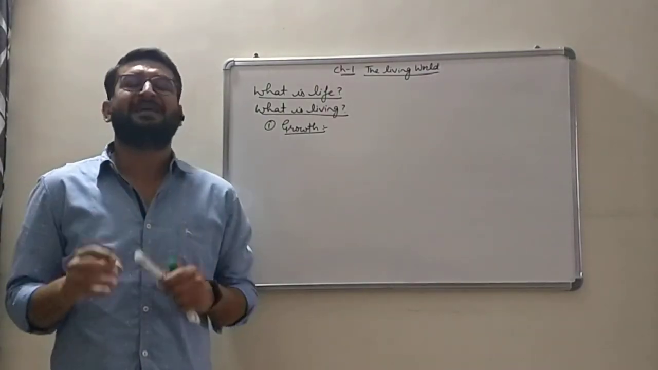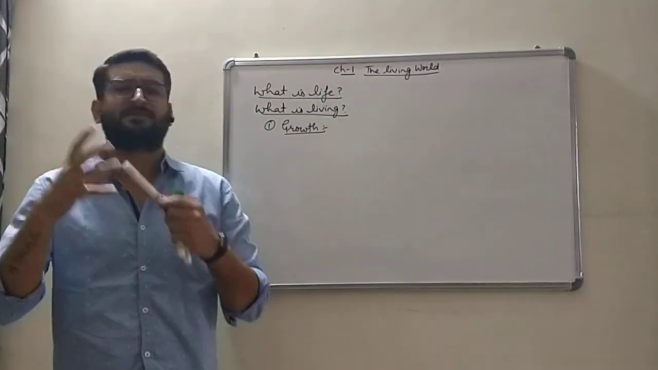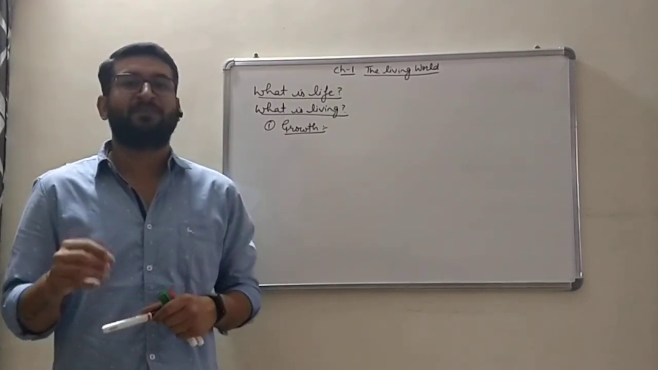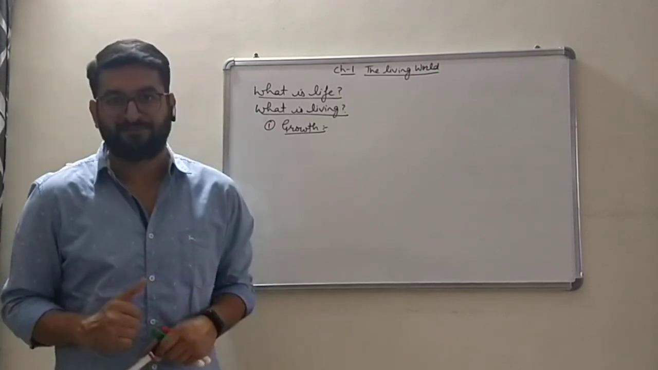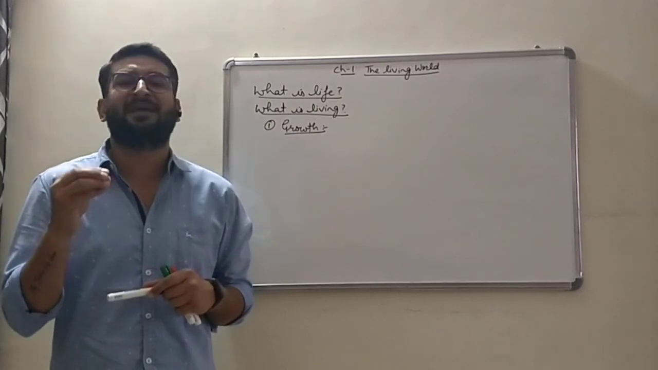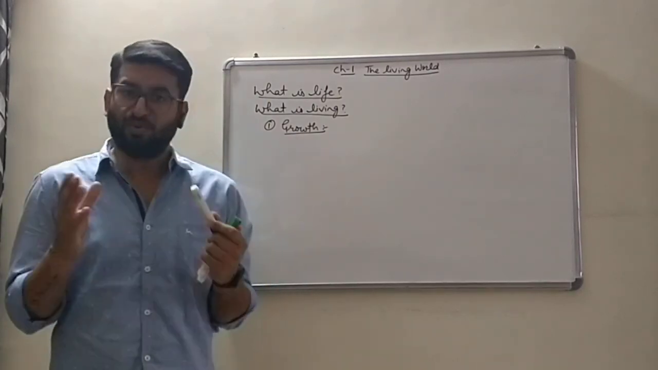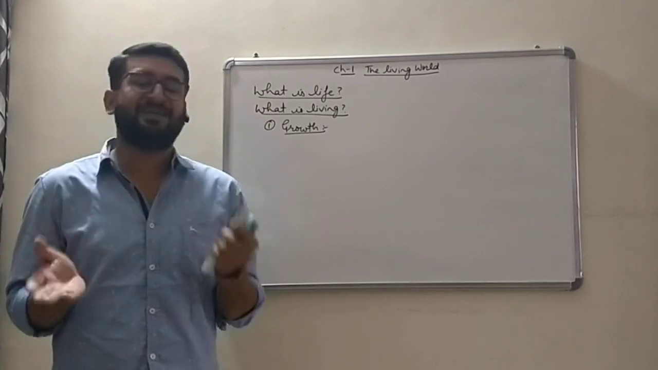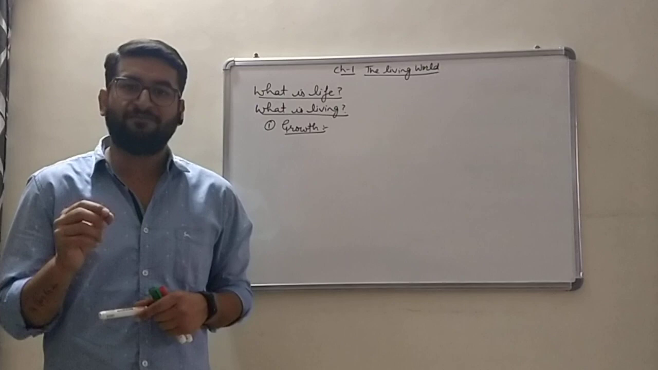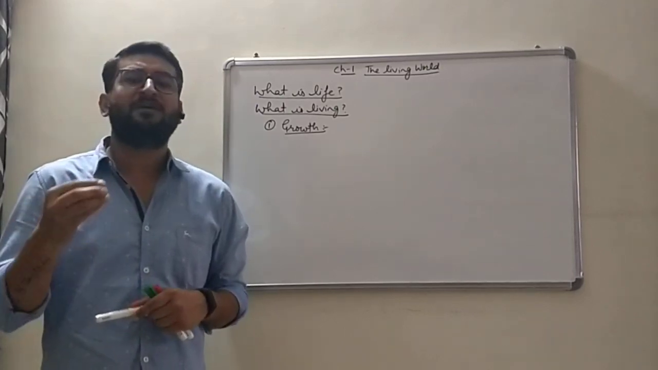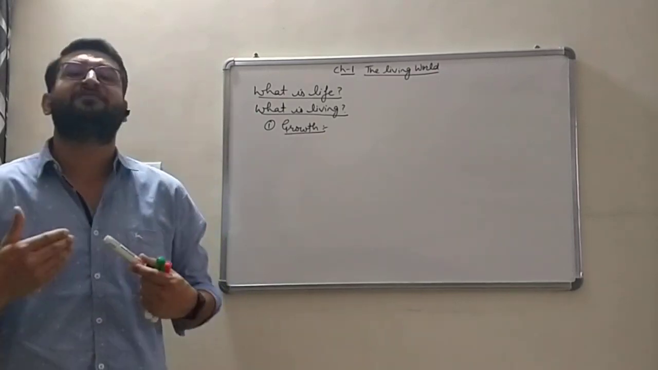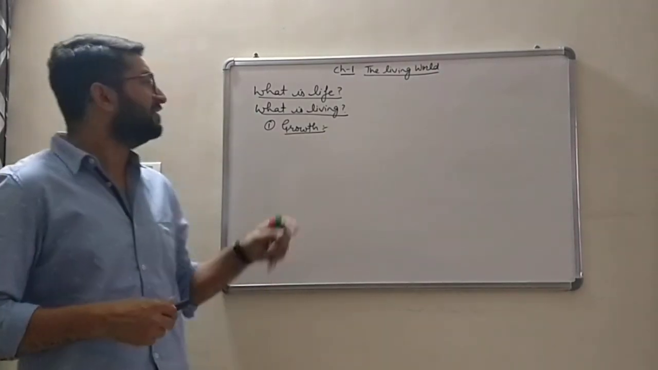Growth is shown by the living things as well as by the non-living things. But what is the difference? The growth of living organisms is internal as well as external, whereas the growth of non-living things occurs only by external means. So growth occurs in both the living and the non-living things. That means it is not a defining property of a living organism, or a defining property to distinguish living from non-living. So, it is not a defining property.